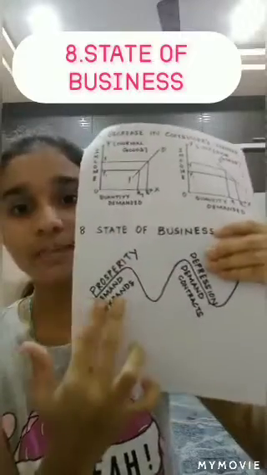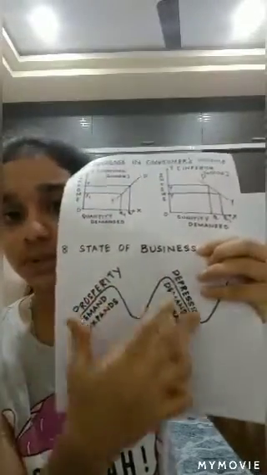And the last one is about the state of business. In the state of business, we find that during prosperity, the demand for a commodity expands, and during depression, the demand for a commodity contracts. So this is all about the determinants of demand. After learning the determinants of demand, I think you have come to know how the demand for a particular commodity is affected.